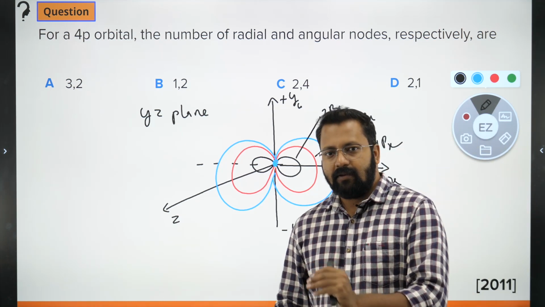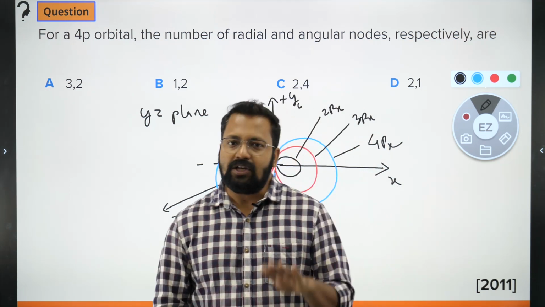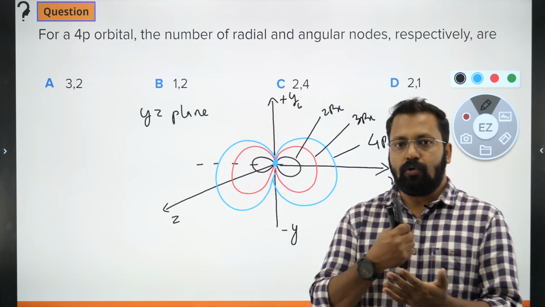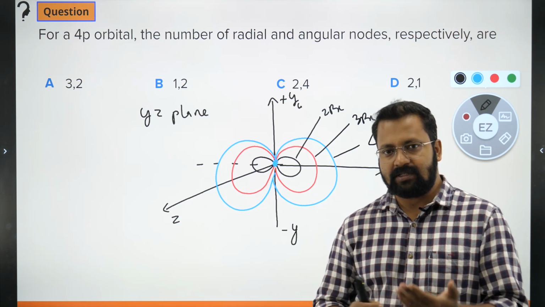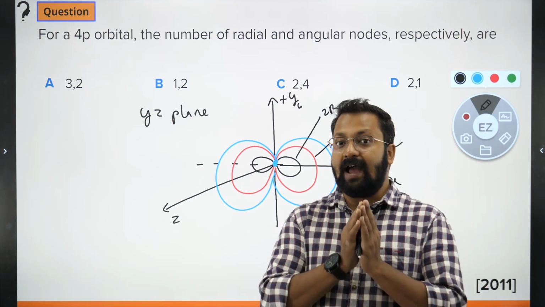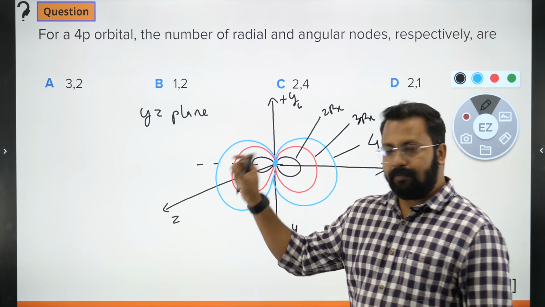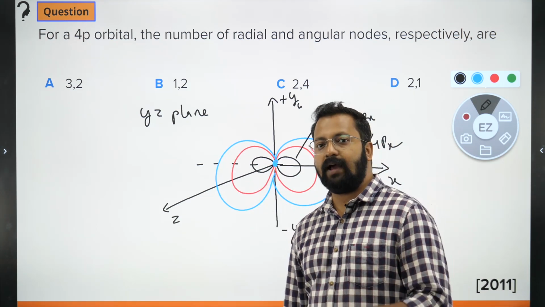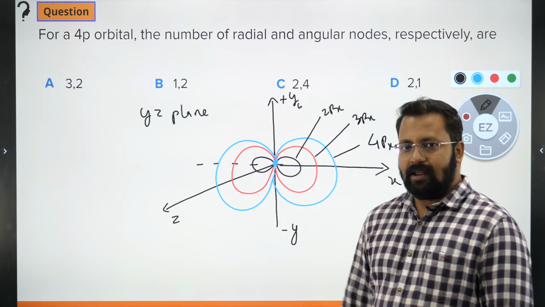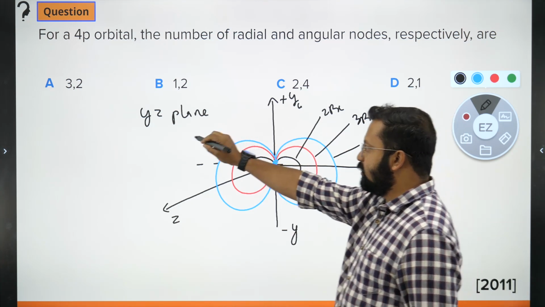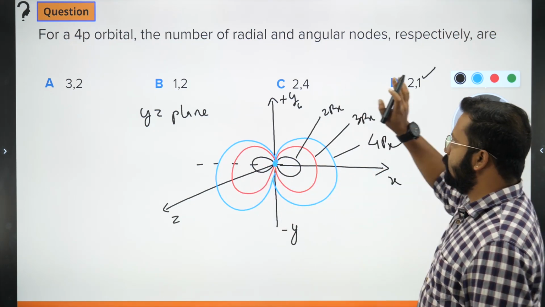What is this plane telling us? Lobes are regions of electron density. If there is no electron density on the plane, it represents a nodal surface or the location of an angular node. That plane will be common for all of them. The YZ plane will be common for all these orbitals, and so it will turn out to be an angular node. It will be the nodal plane for all of them. So this is the angular node. There will be one plane that is common for all of them, and so our angular node will be 1.